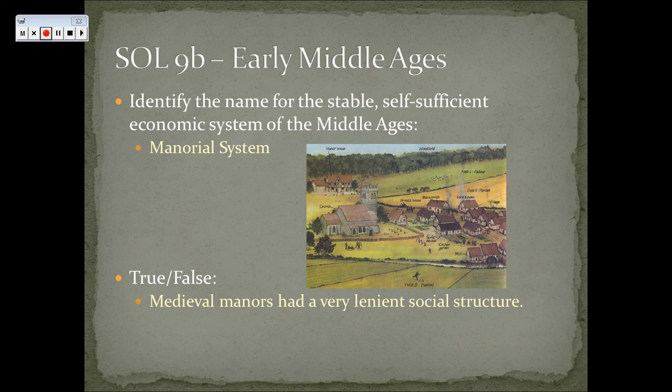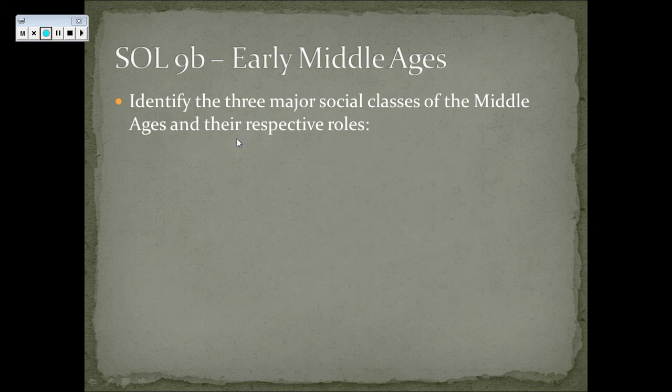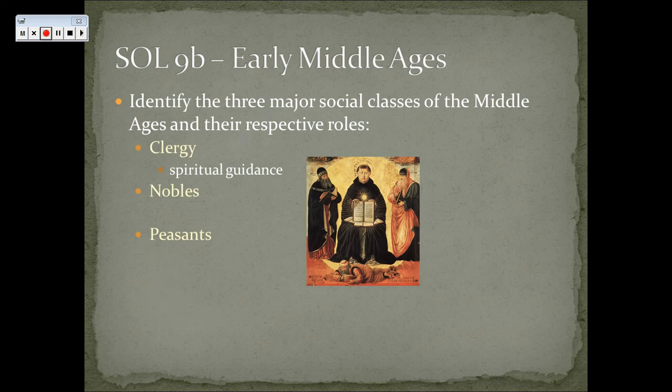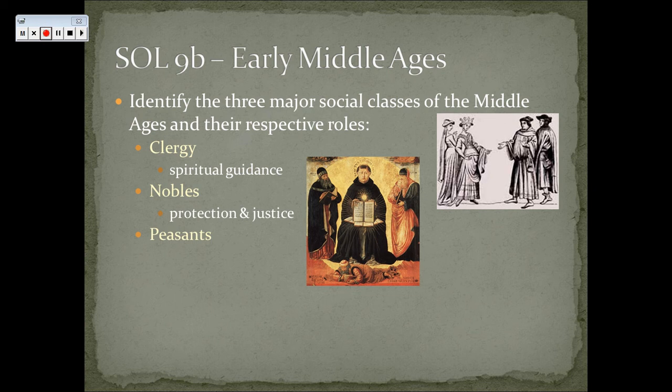True or false, medieval manors had very lenient social structure. That is false. The manor system tied in very tightly with the feudal system. Alright, you had the lord, you were protected by the knights, and then you had all of the serfs living in town and around. Okay, very tied together, the two of them. The three major social classes of the Middle Ages and their respective roles: clergy, nobles, and peasants. Clergy provided spiritual guidance, nobles provided protection and justice, and then peasants, agriculture and labor.